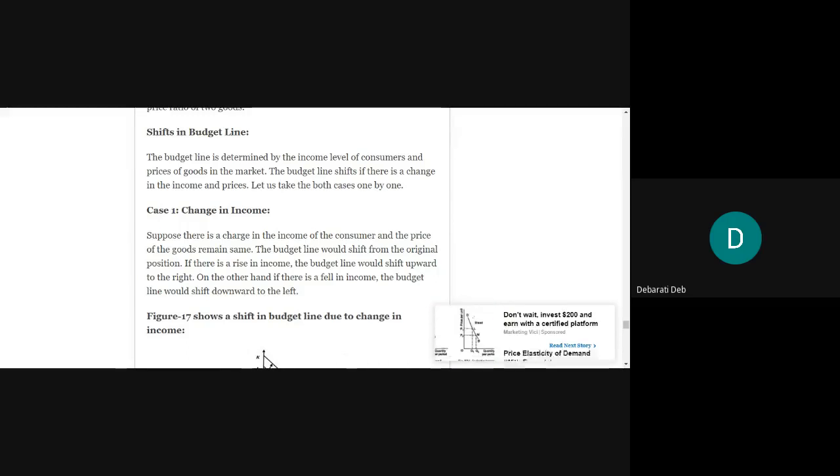So there can be two cases. One is the change in income and one is the change in prices. That will give rise to the shift in the budget line.